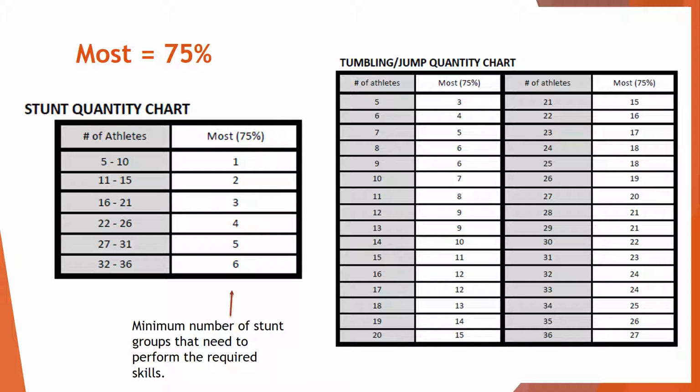If you look to the right side of the screen, you will see the tumbling and jump quantity chart. Teams must have most of their athletes perform the skill set to receive difficulty credit. Tumbling passes do not have to be synchronized. For example, if I have 16 athletes on my team, I would need a minimum of 12 passes of the same skill within the routine to receive difficulty credit for that skill.